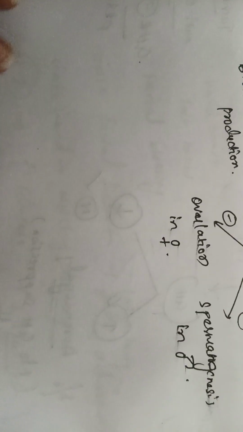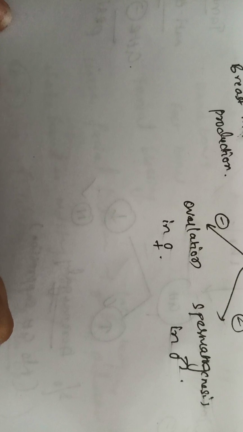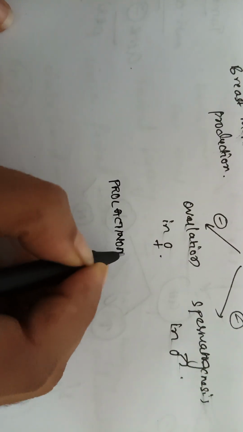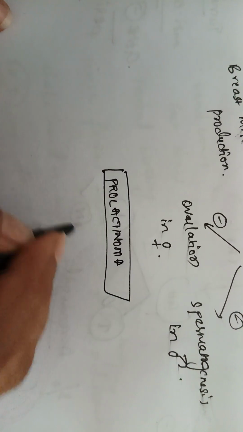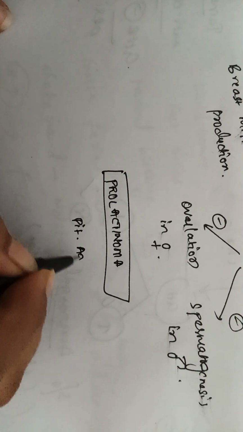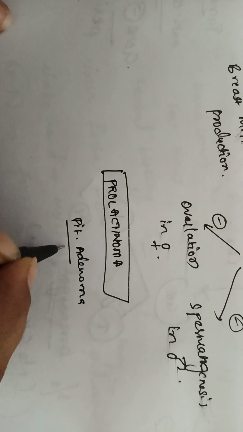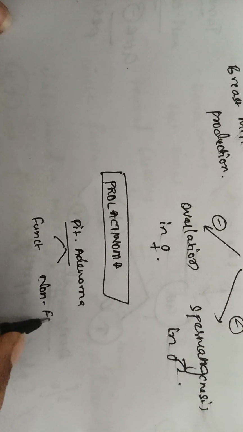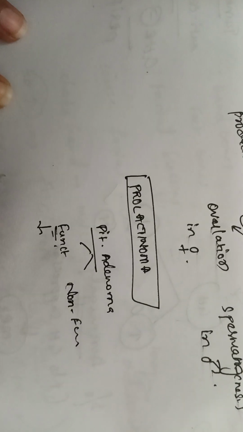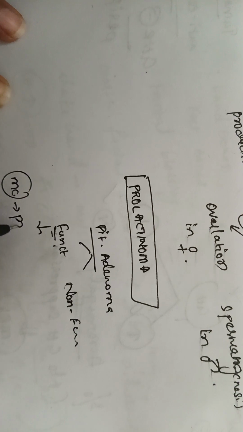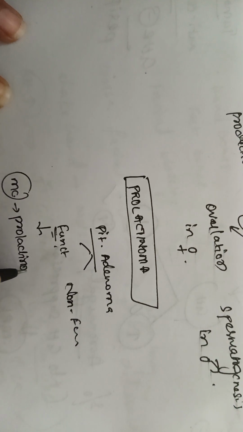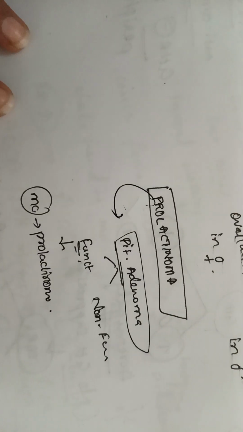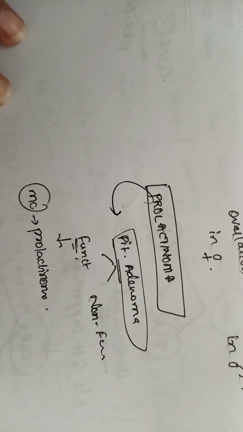The main pathology, one and only one pathology that we will discuss about prolactin, is prolactinoma. Okay. Actually, in the pituitary tumors or pituitary adenomas, there are two types, functional and non-functional pituitary tumors. In functional tumors, the most common is prolactinoma. So, what is prolactinoma? It is the pituitary adenoma. Okay, the most common functional pituitary adenoma.